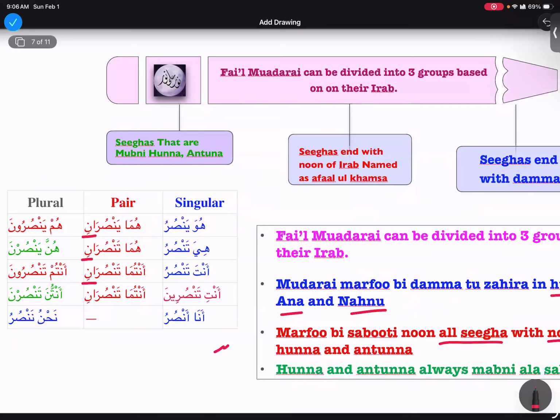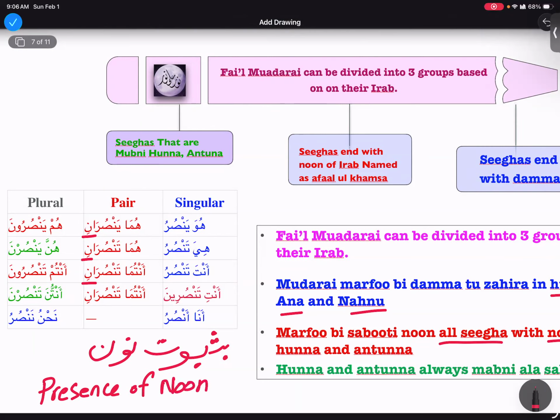In Arabic, you're gonna write it like that, bisabuti noon. It means because of the presence of noon. What does that mean, presence of noon? So the presence of noon is telling that this fi'l mudari is marfu.